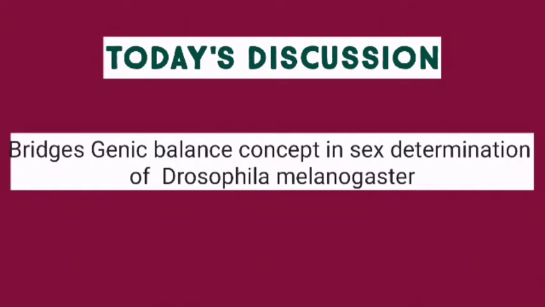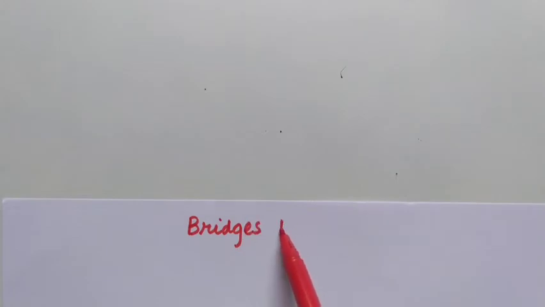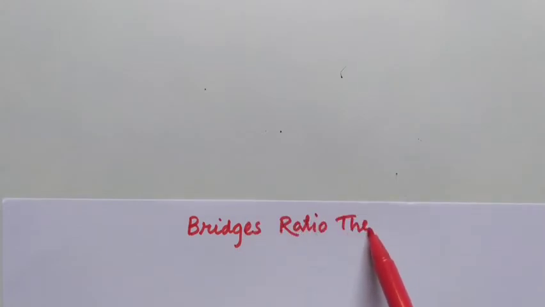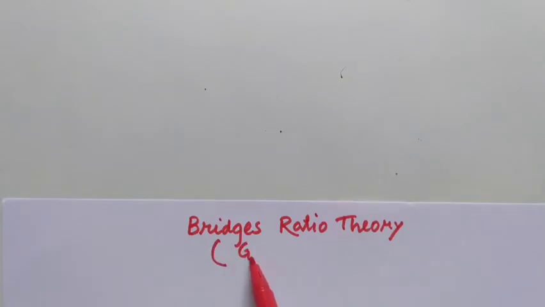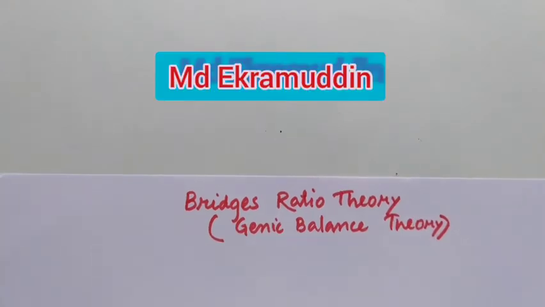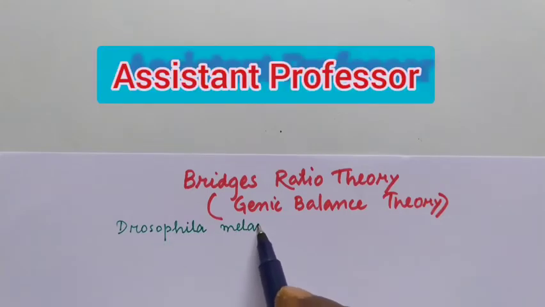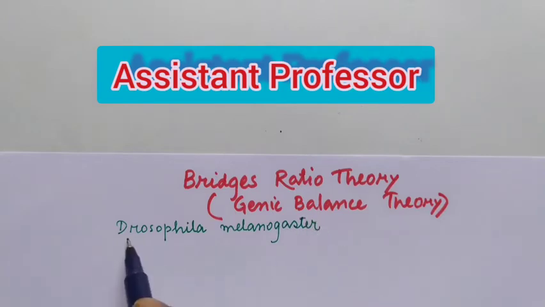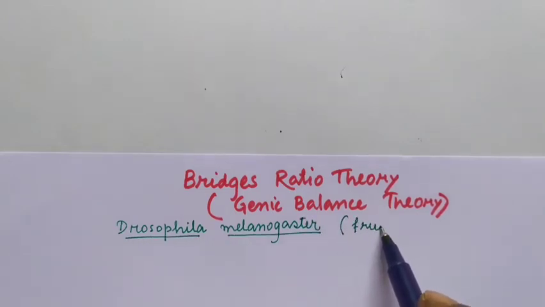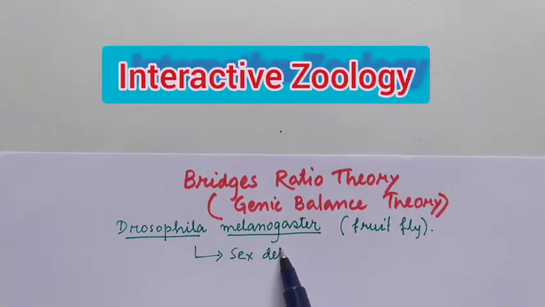Now let us start. Bridges ratio theory, popularly known as genic balance theory. Drosophila melanogaster, or commonly called fruit fly, is a popular specimen of experimental genetics.